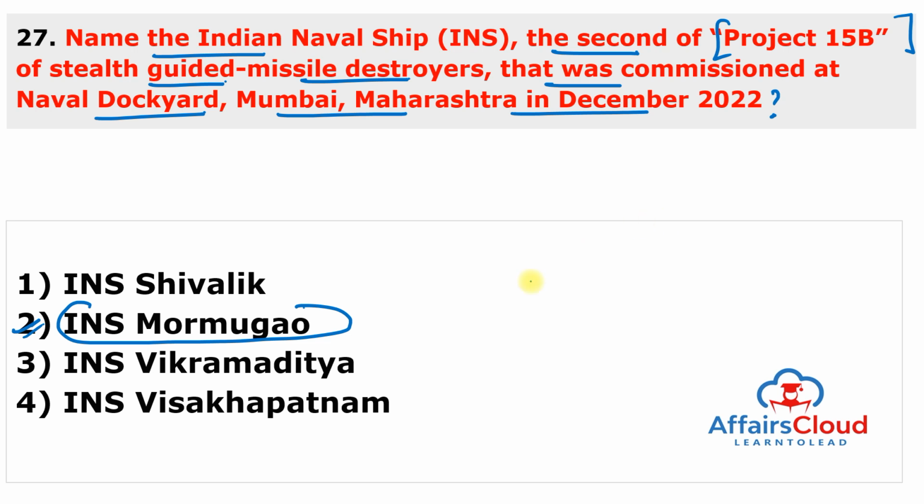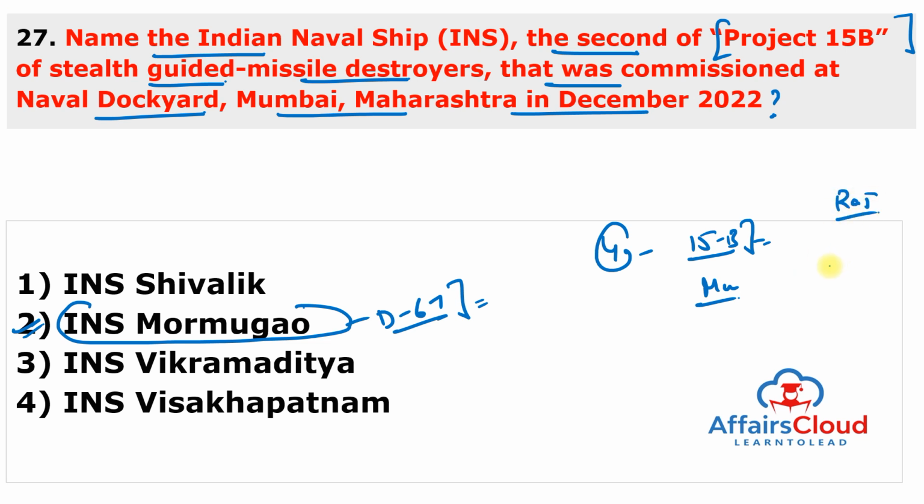So the Indian naval ship Mormugao, also known as D-67, the second of the 4 Visakhapatnam class destroyers, also known as Project 15B class of the stealth guided missile destroyers, was commissioned at Naval Dockyard in Mumbai, Maharashtra. And the naval ensign was hoisted on board for the first time at the commissioning ceremony, which was held in the presence of the Union Minister of Defence, Rajnath Singh Ji.